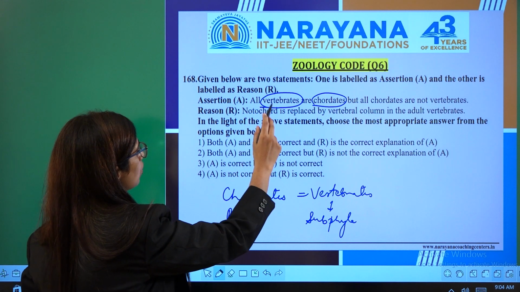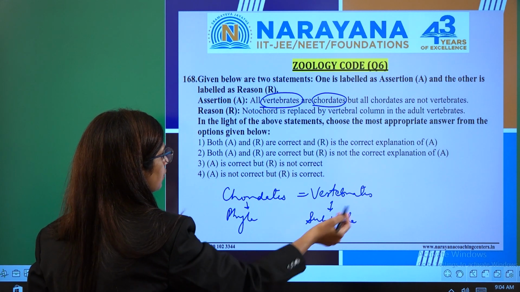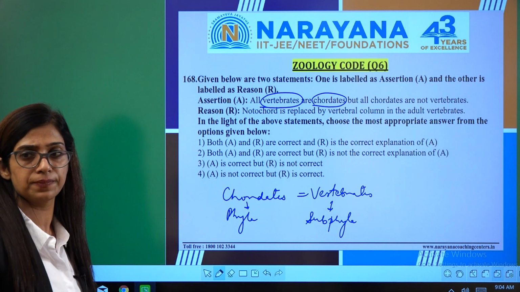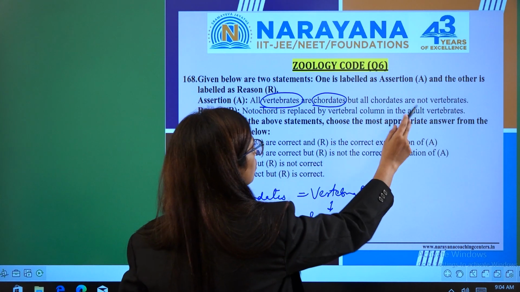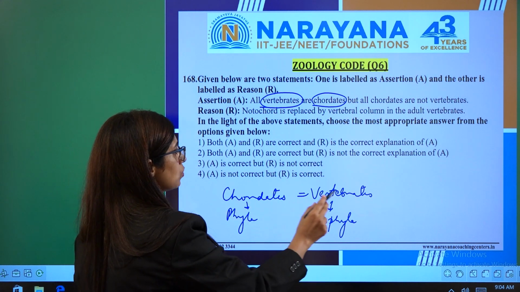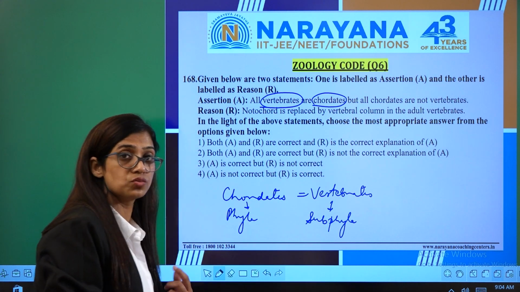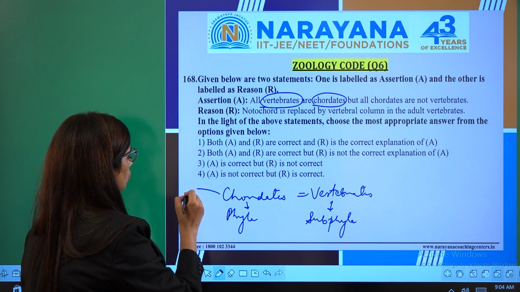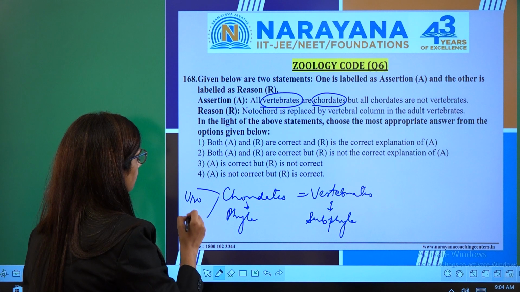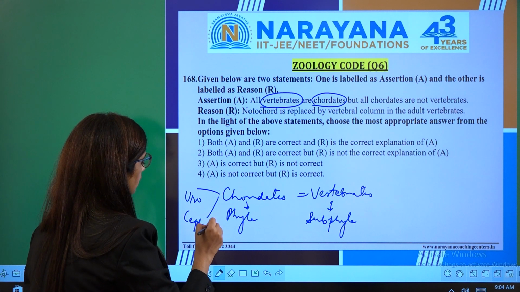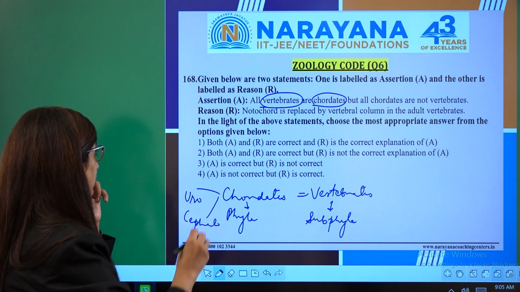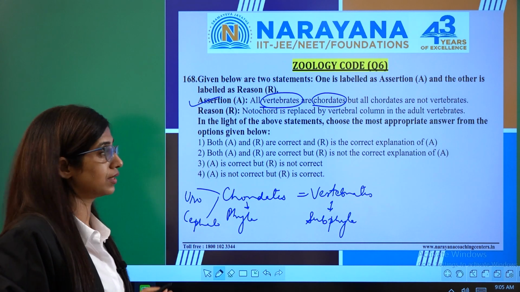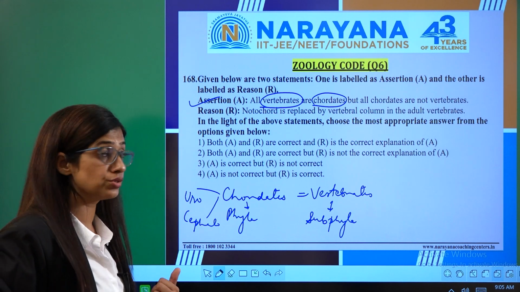So this is right. All vertebrates are chordates. It means all the vertebrates will be chordates because they are under the phylum Chordata. But all chordates are not vertebrates. Why? Because there are two types of chordates: one is urochordate and one is cephalochordate. This statement is right. Just now I explained to you that this statement is completely right, and this is written in NCERT also.